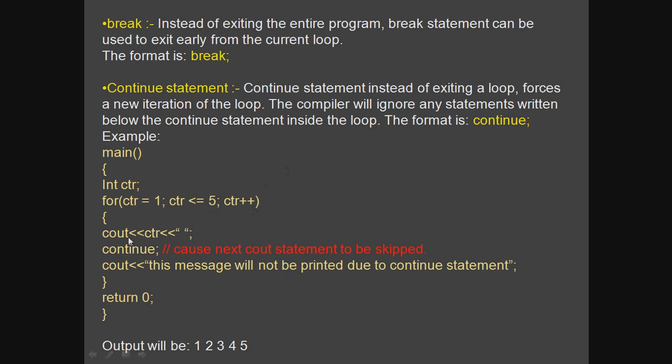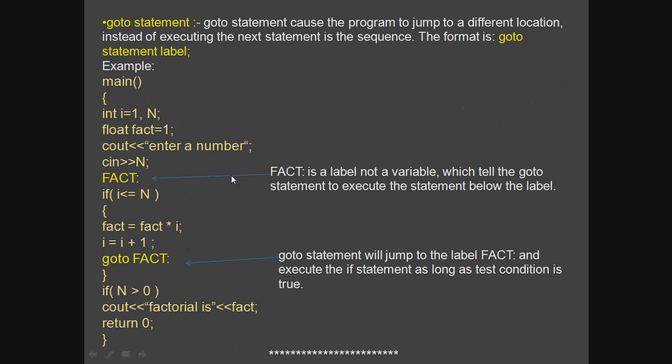So just type out this program and check out how it comes out. Now, goto statement. The goto statement is also one type of jumping statement. It causes the program to jump to a different location. So whenever you want to move from one part of the program to another part of the program, this goto statement is used.